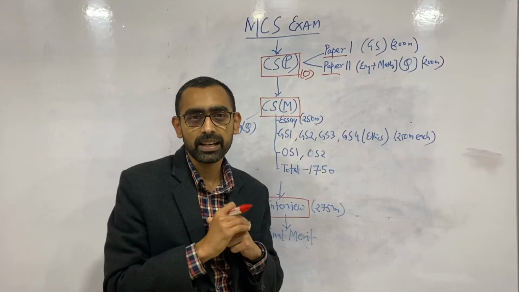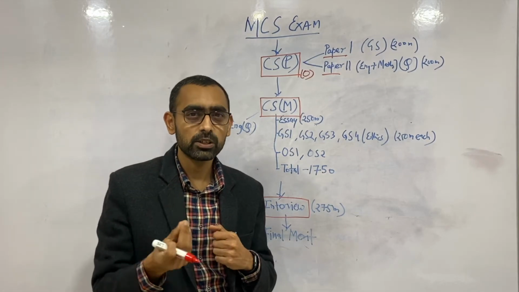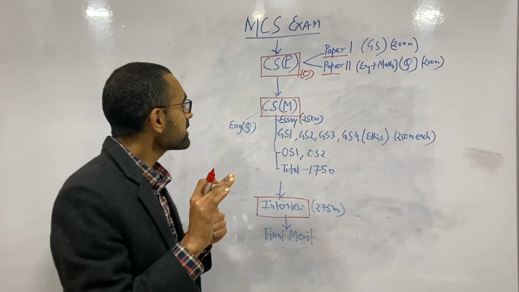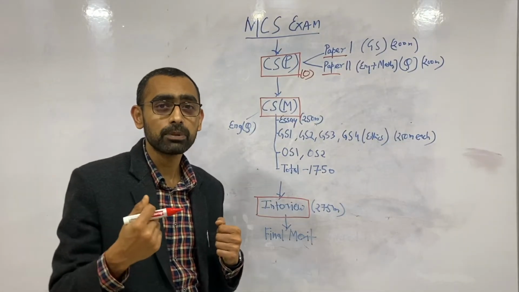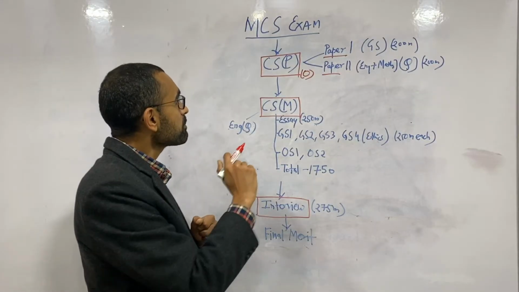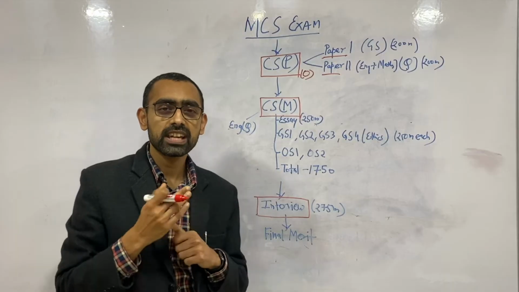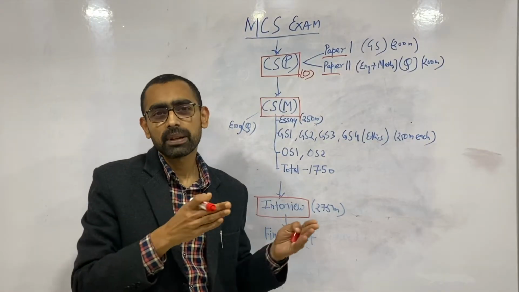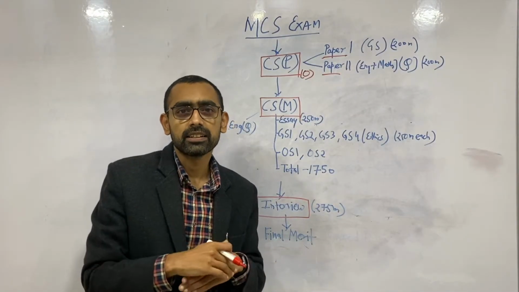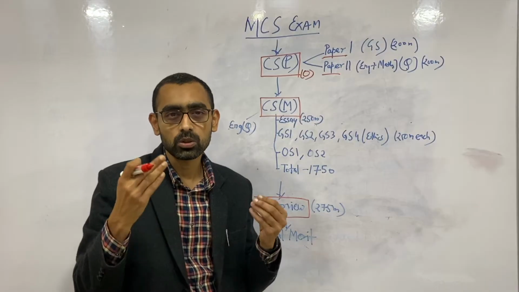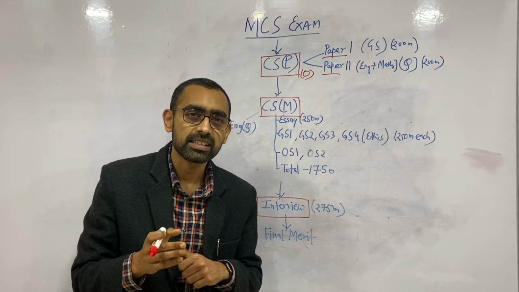As many of you have requested, I will discuss the question paper also in a subsequent video, or I will do a live stream on that. But here we are just understanding what the whole pattern of the exam is, so that it will help you on how to prepare. Now this paper 1, basically there will be 100 objective type questions on GS, current affairs. GS will comprise of so many things like history, economics, polity, and general science, environment. For the detailed syllabus you can see the notification, and the syllabus is also available on the MPSC website.